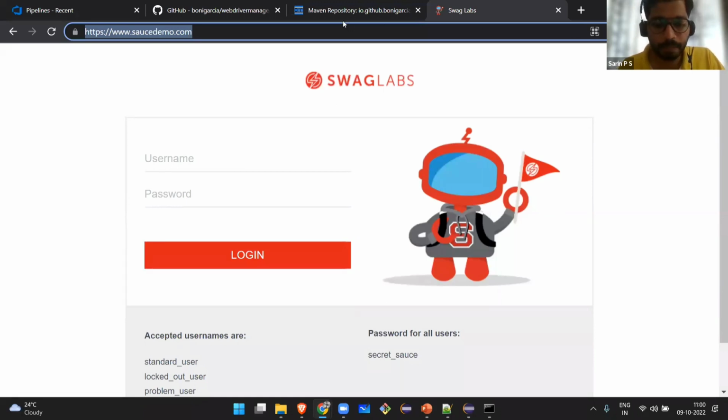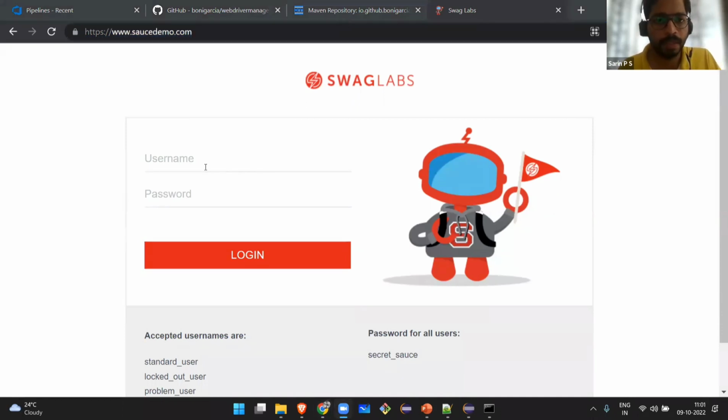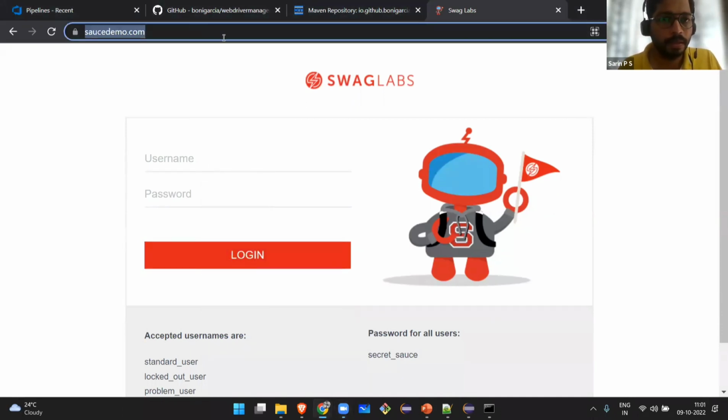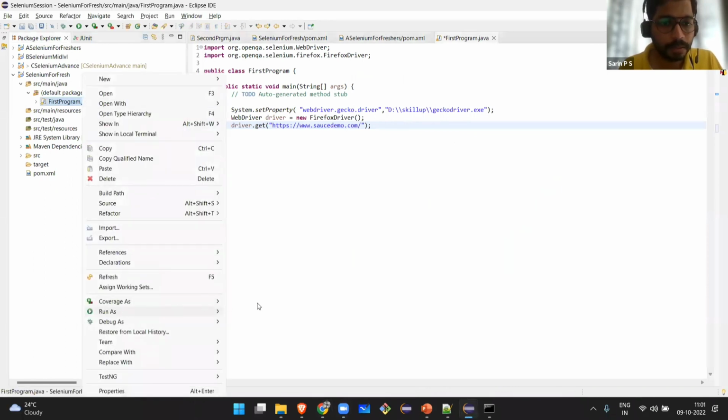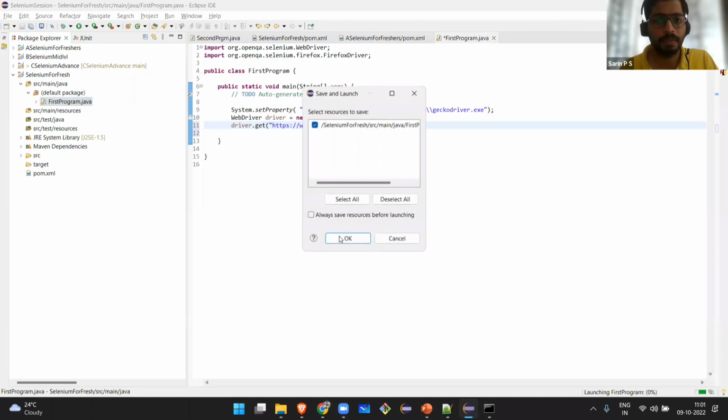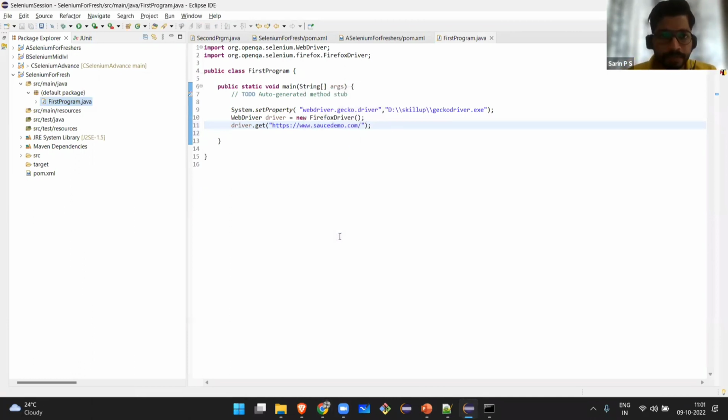This is one free platform which you can automate and play with. I will take the URL and place it here, and that's it. I will try to run this. Right click, run as Java application. Let's see what is happening.